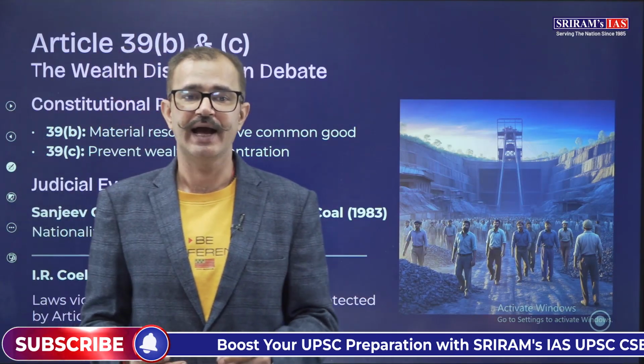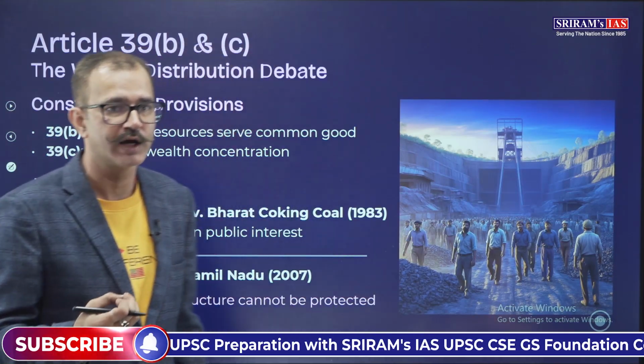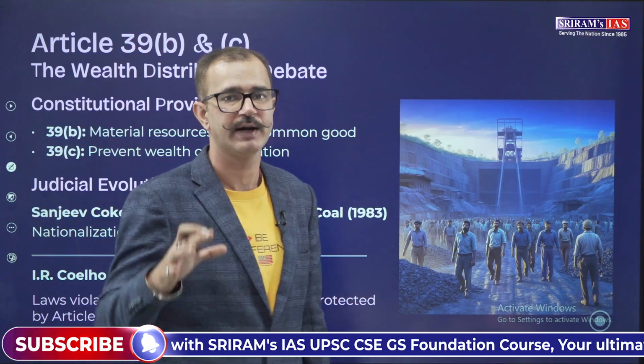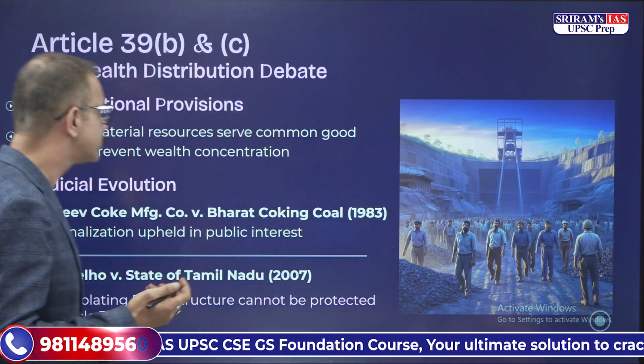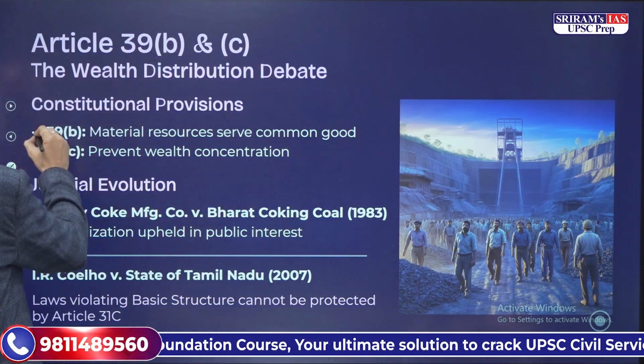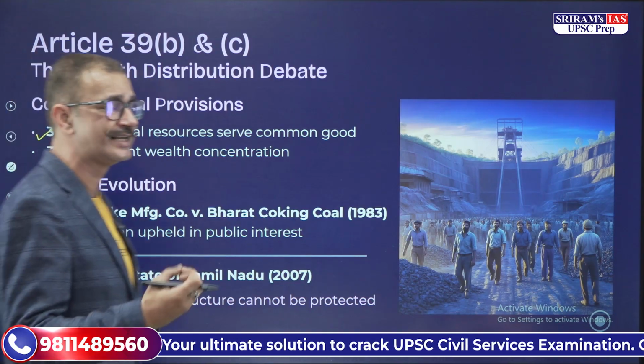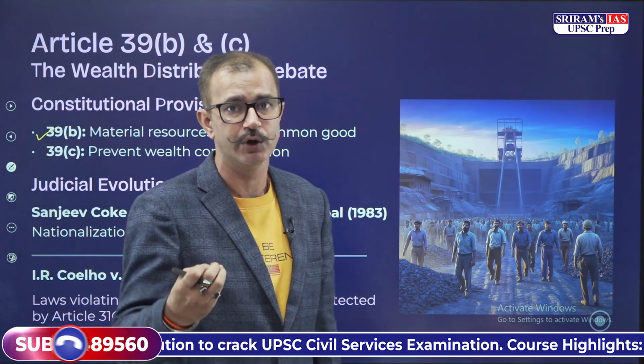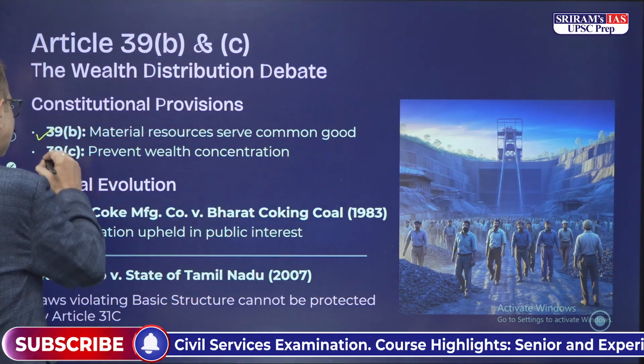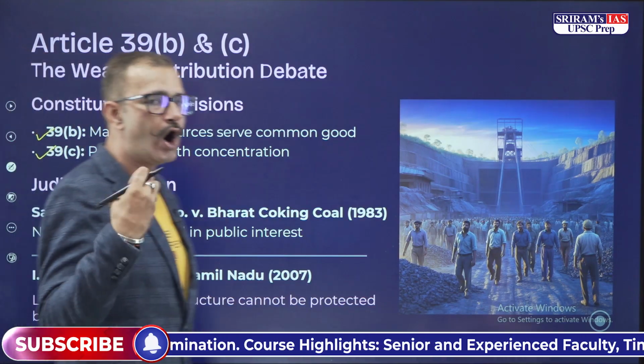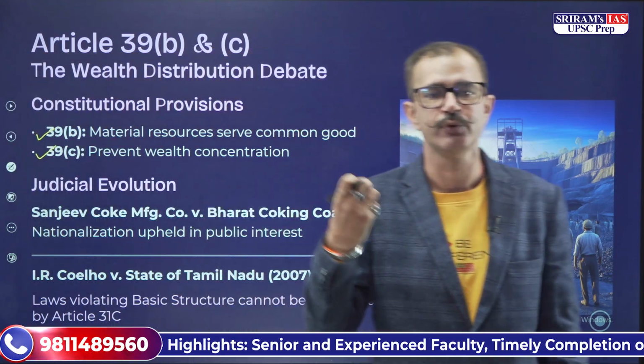Then Article 39B and C, we have already spoken about when we were talking about the fundamental rights. Article 39B says that the material resources will serve the common good. At the same time, Article 39C is about prevention of the concentration of wealth in a few hands.